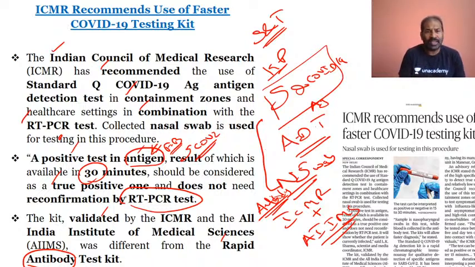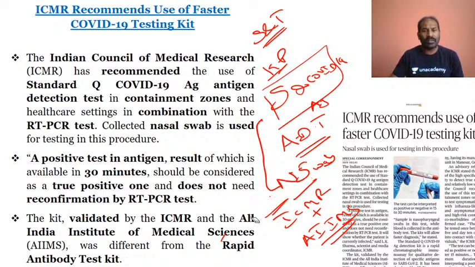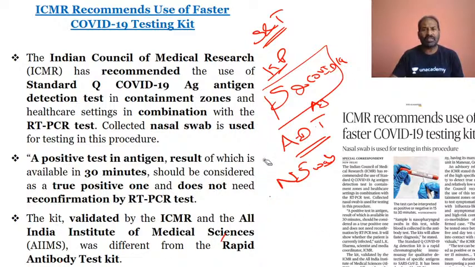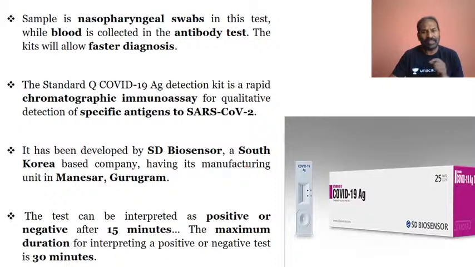Here in this case, it will be by the nasal swab, and they are testing for the antigen, not for the antibody. Please do take it into consideration. This test, Standard Q COVID-19, is an antigen detection test, not an antibody test. An antibody test takes place when you take blood samples. But here in this case, it is the nasal swab sample, wherein the detection will be for the antigen. That is the difference.